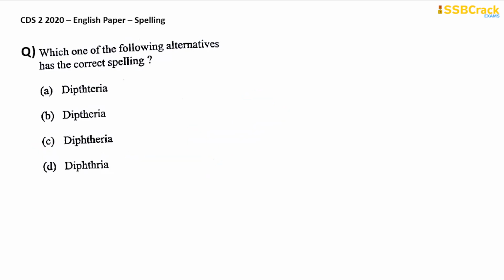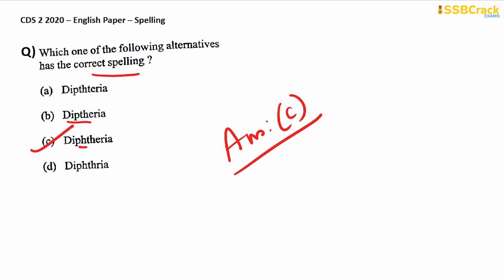Next question is for you to find out the correct spelling of the word diphtheria. Okay, correct spelling of the word diphtheria, and the word diphtheria has been correctly spelled in option C. So many of you have marked option B as your correct answer, but that is a mistake. I must tell you, the actual spelling will be D-I-P-H. It is diphtheria. We said diphtheria, but that is not the correct way to pronounce the word. It is diphtheria. So there's an H after P, right? So option C therefore is your answer, not option B.